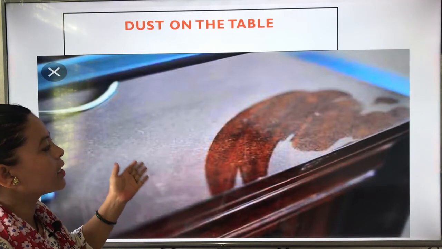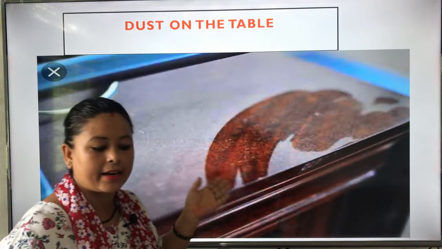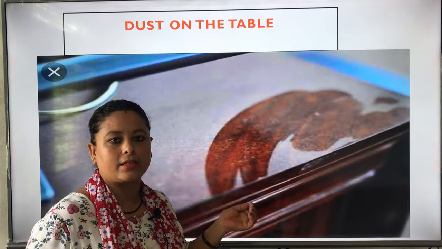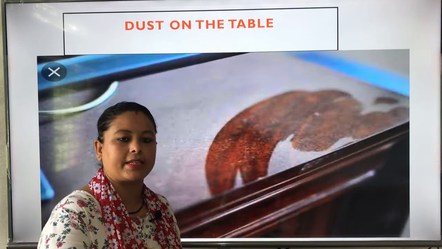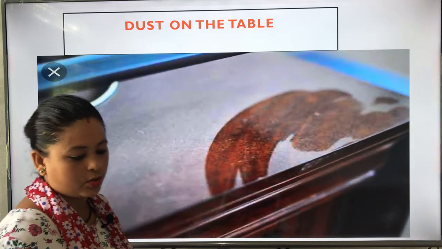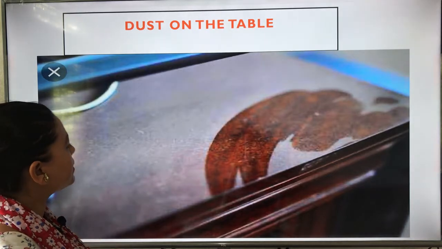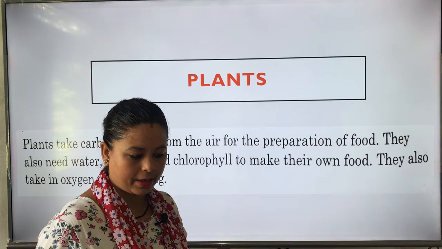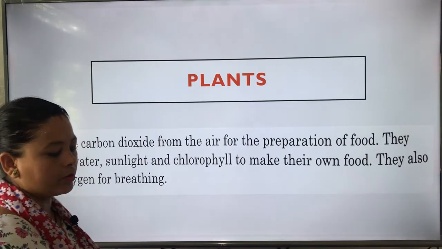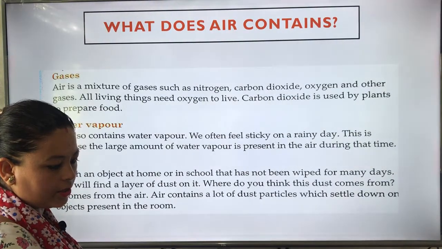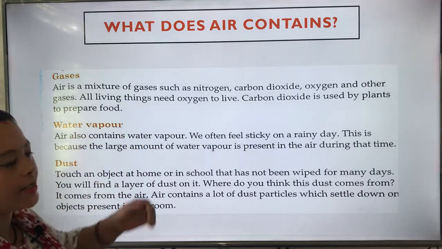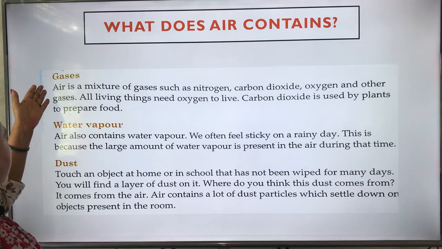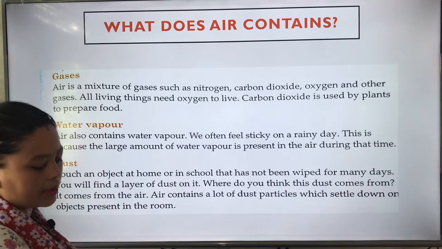Because dust is present in the air, that is why it settled down on the object present in the room. So it shows that air contains dust. Now children, what does air contain? Air contains gases, water vapor and dust.